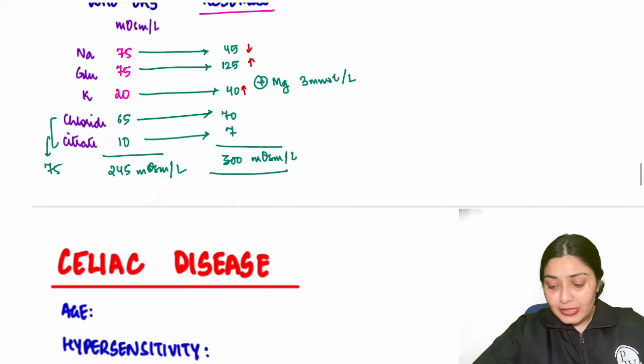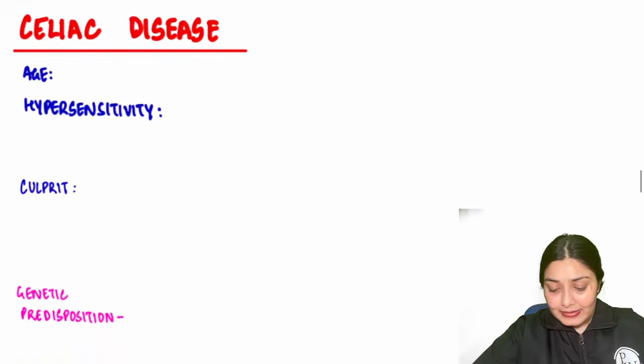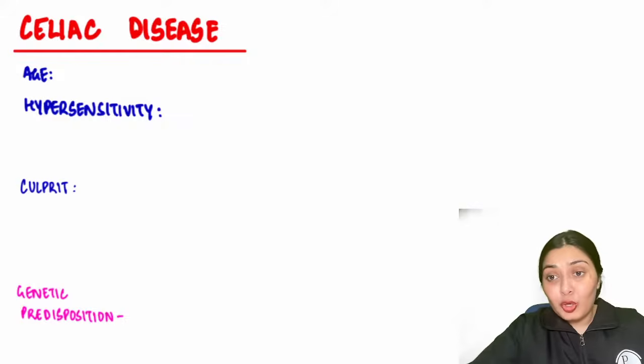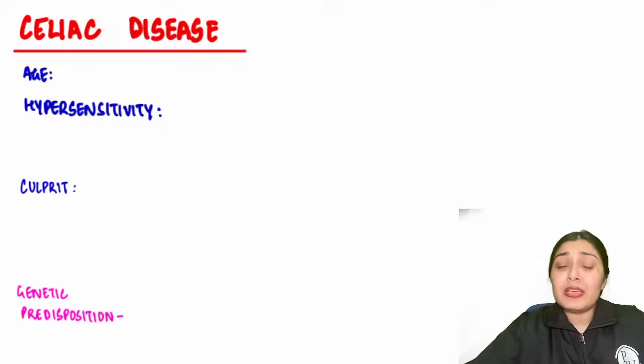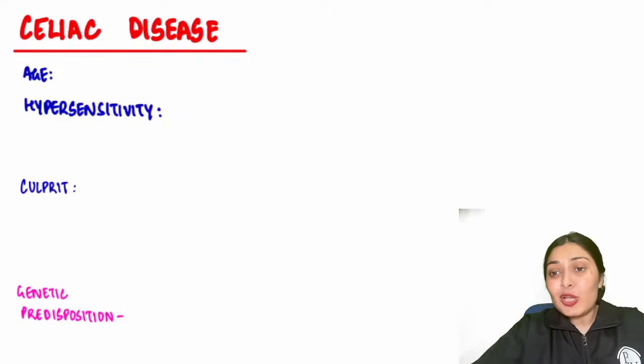With that, let's move to the next topic, that is celiac disease. Celiac disease is fairly common in the North, because our predominant diet is gluten only, wheat, chapati. We take it almost every day, right? So more presentation is in the North. In the South, the major staple meals are rice based, so celiac disease presentation is much less down there, because their diet is already gluten free. So mostly you're going to see celiac disease up in the North.